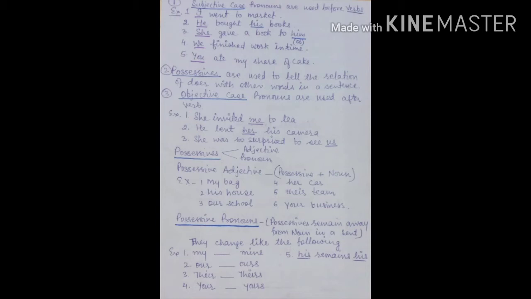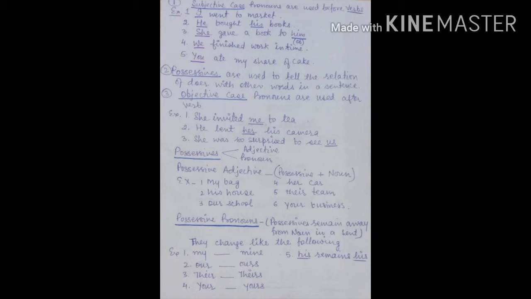Let me explain objective case. She invited me to tea. You can see me is used after the verb invited. Second example is he lent her his camera. Here, her is the object of verb lent. Next example is she was so surprised to see us. You can see us is the object of verb to see.